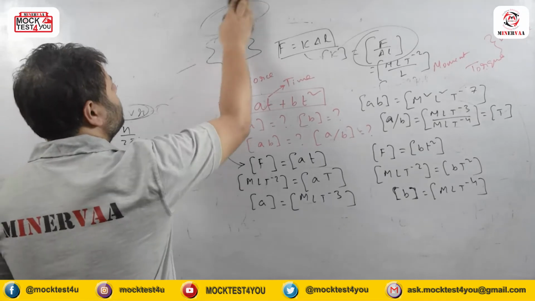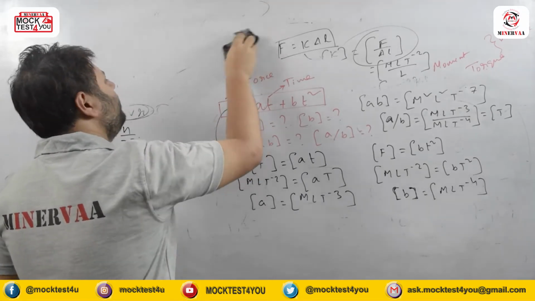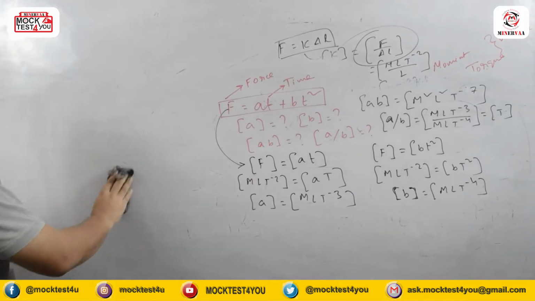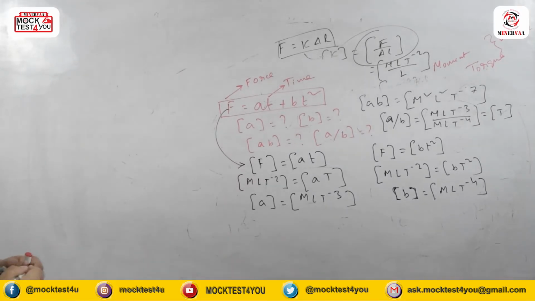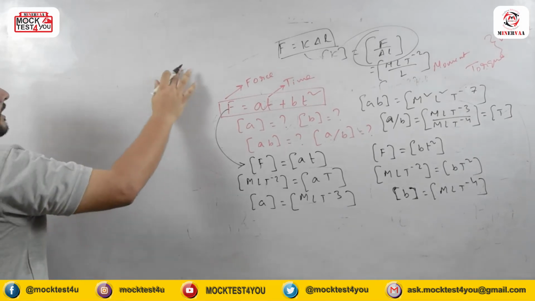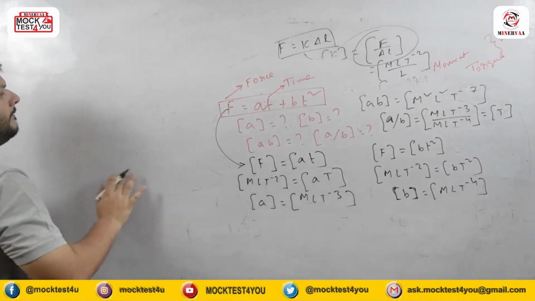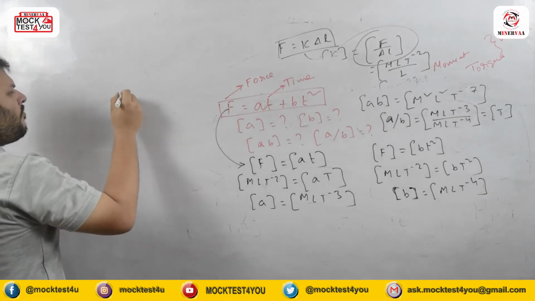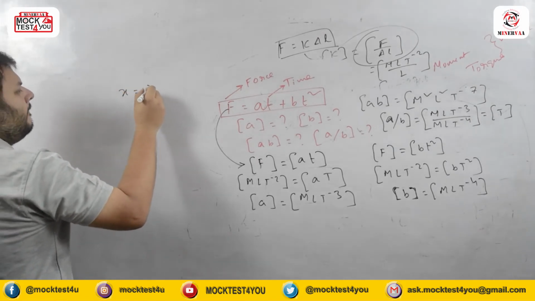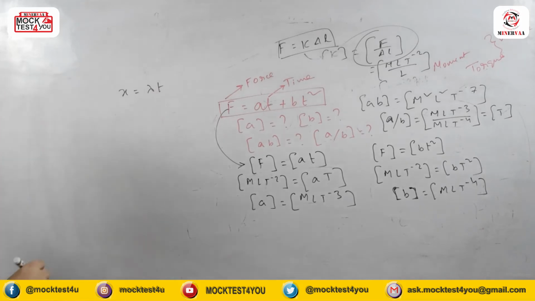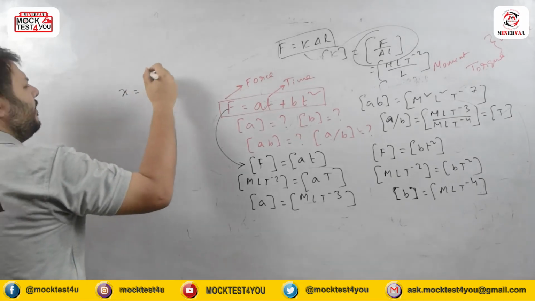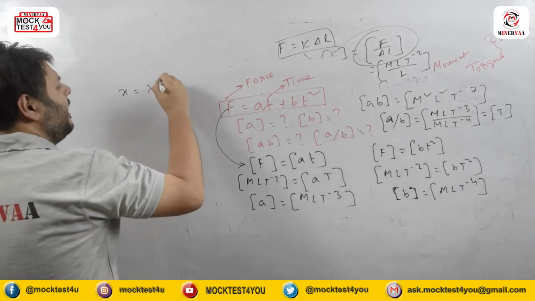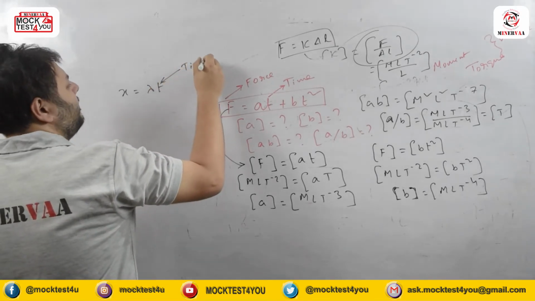We are the class of NEET, so we have to be very versatile with different types of questions and answers. So let's take one very important and common question. Suppose x equals lambda t, where x is a quantity that we don't know yet, and t is definitely the time.